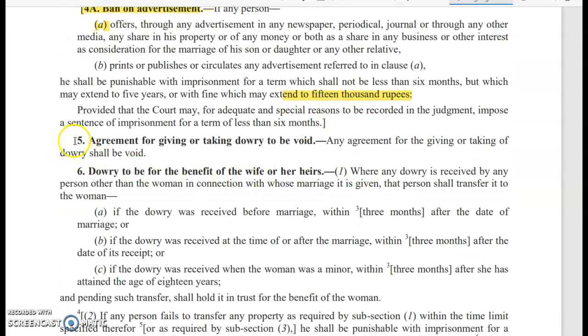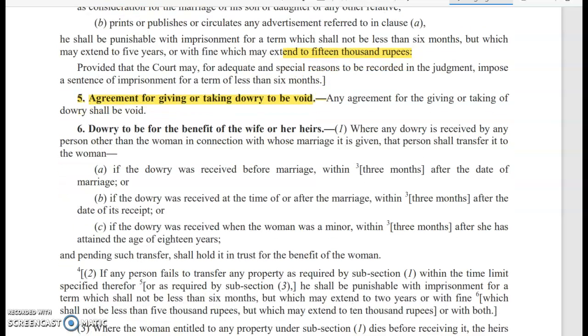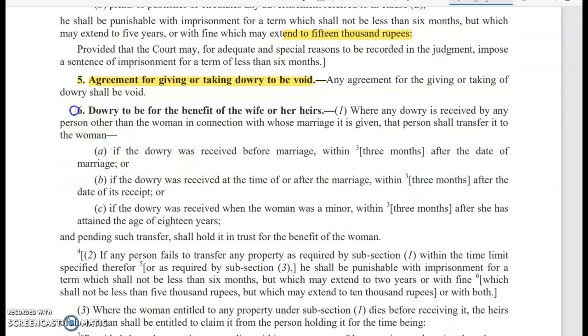Then section 5 is also important. Section 5 stated that an agreement for giving or taking dowry is to be void. So legally, nobody is allowed to go for any agreement while giving or taking dowry. Then section 6 is important. Section 6 deals with dowry to be for the benefit of the wife or her heirs, that is legal heirs.